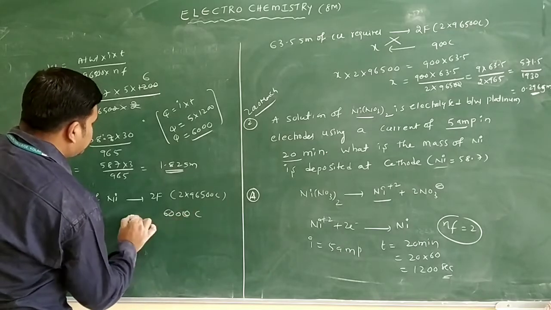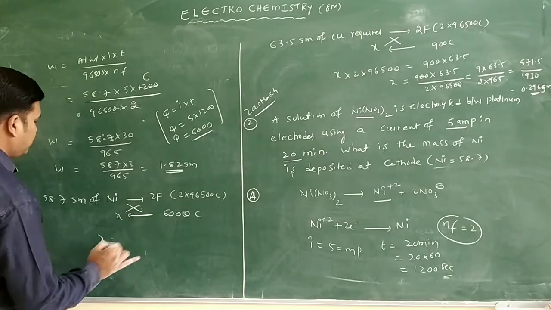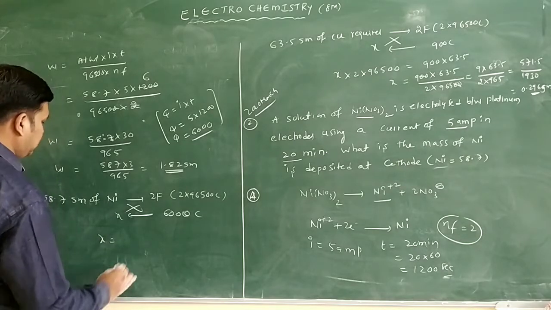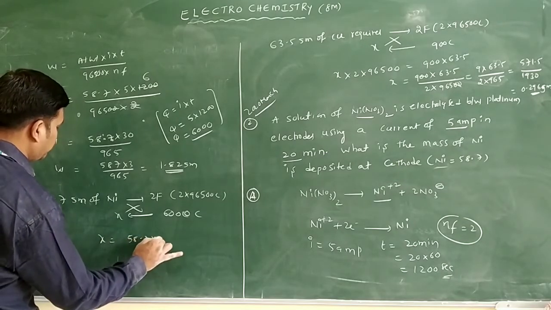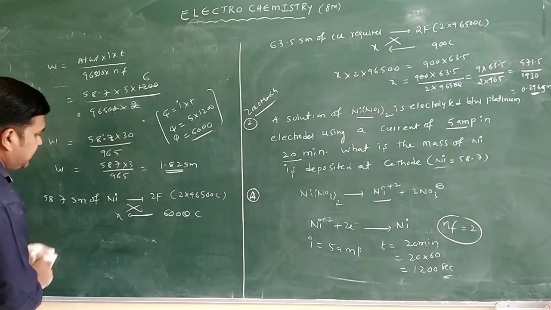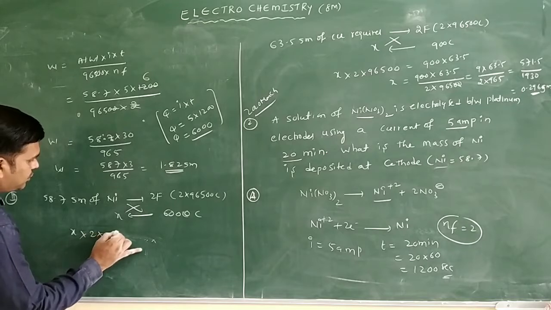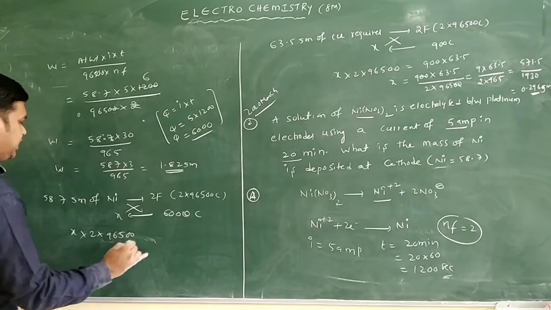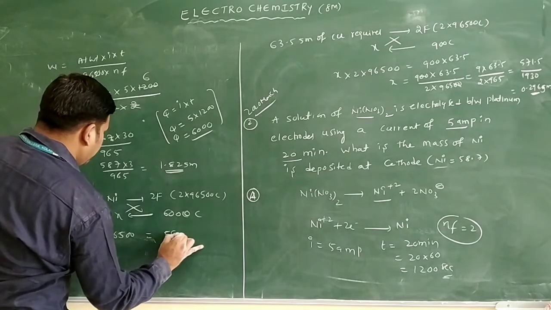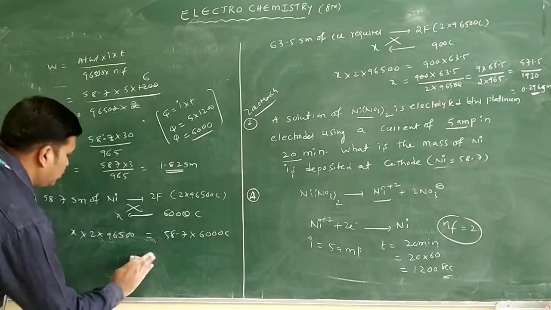So 6,000 coulombs requires how many grams of the metal? I will write x is equal to, you will get 58.7. Just do the cross multiplication. x into 2 into 96500 is equal to 58.7 into 6,000 coulombs only.